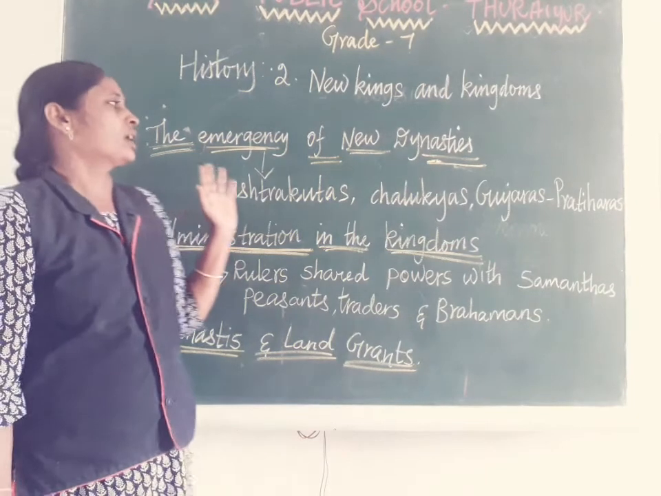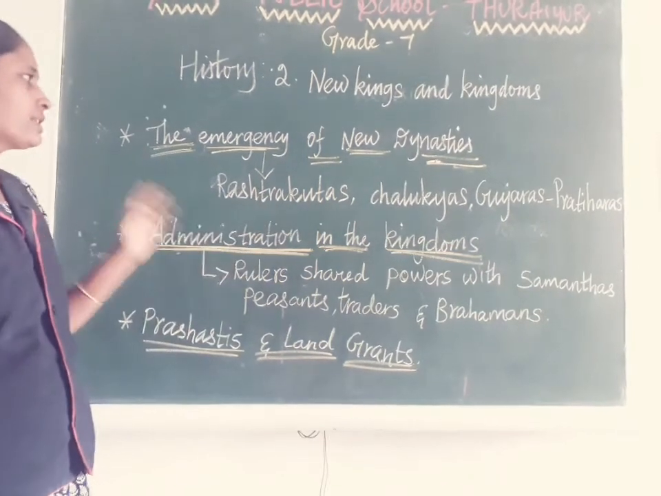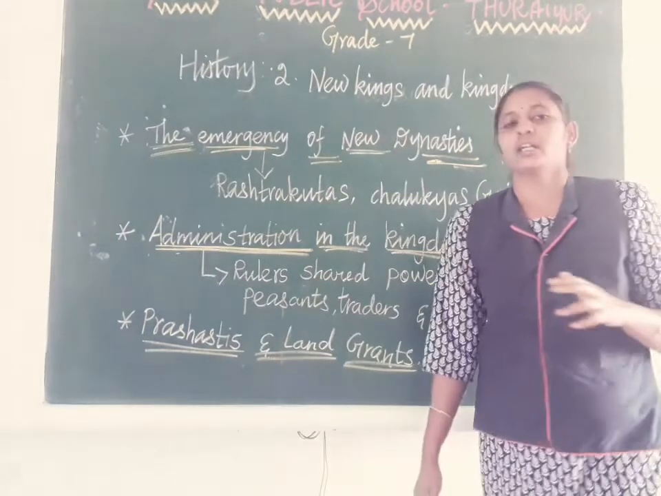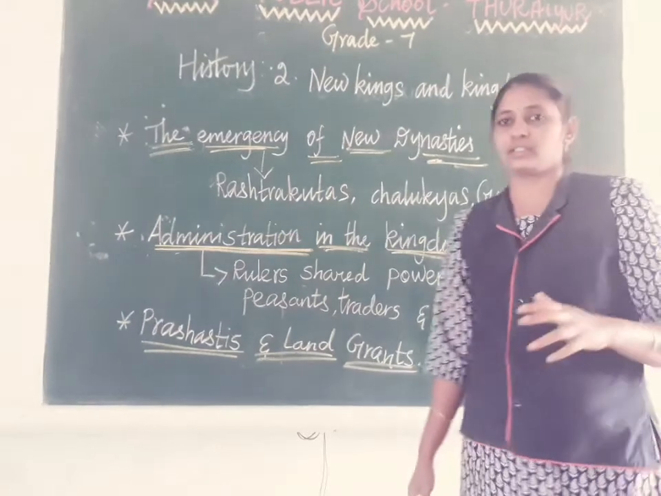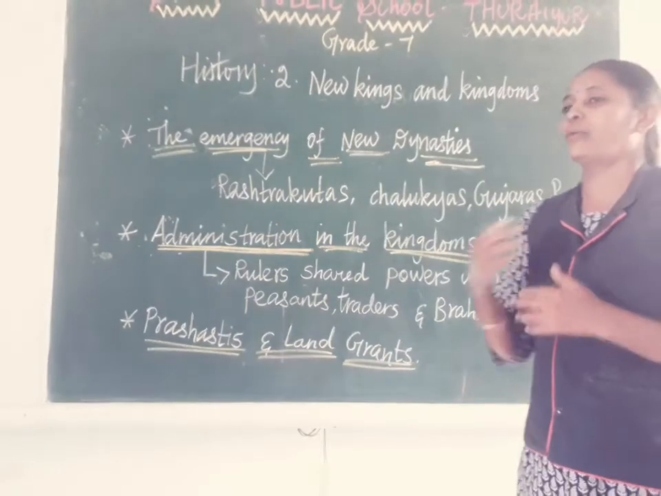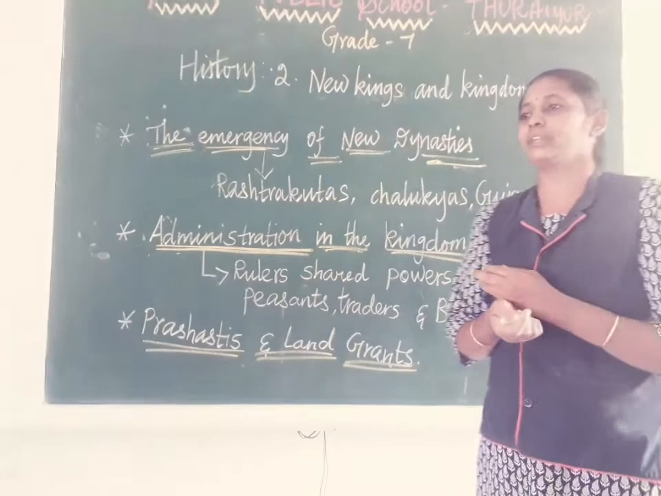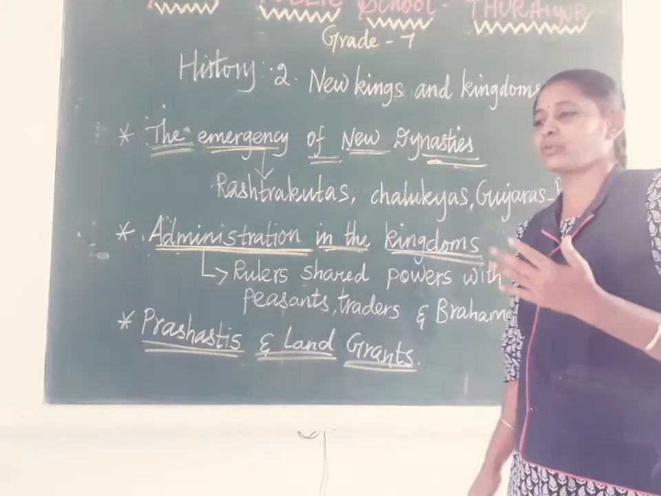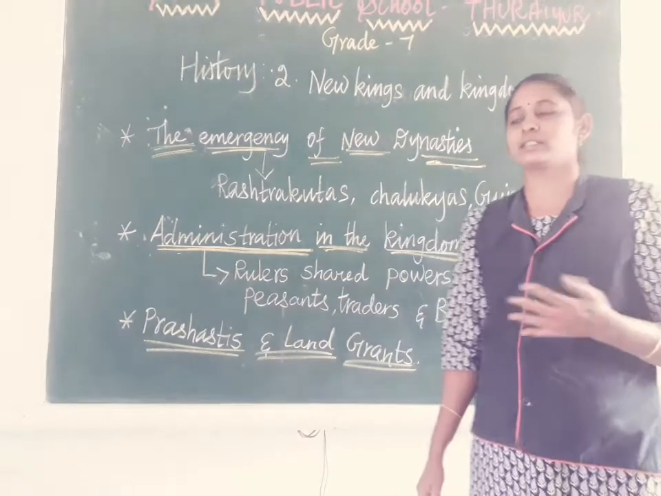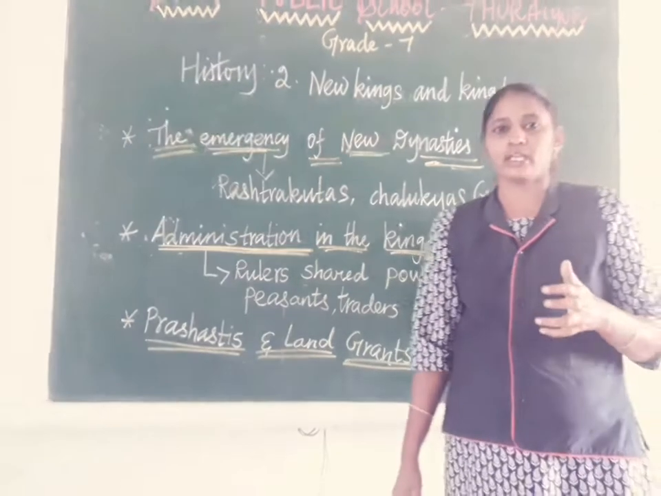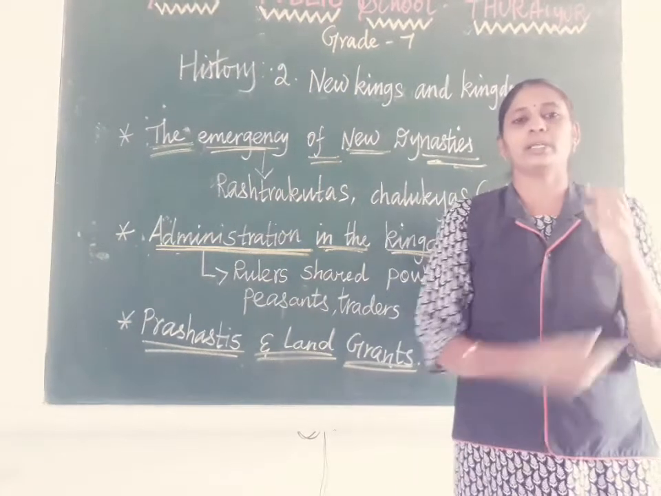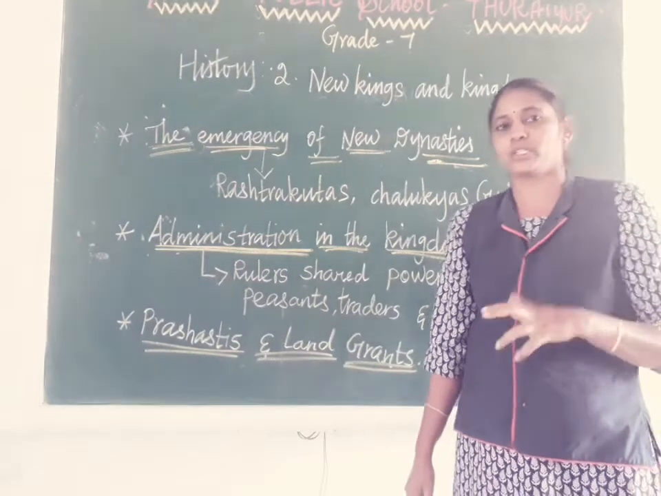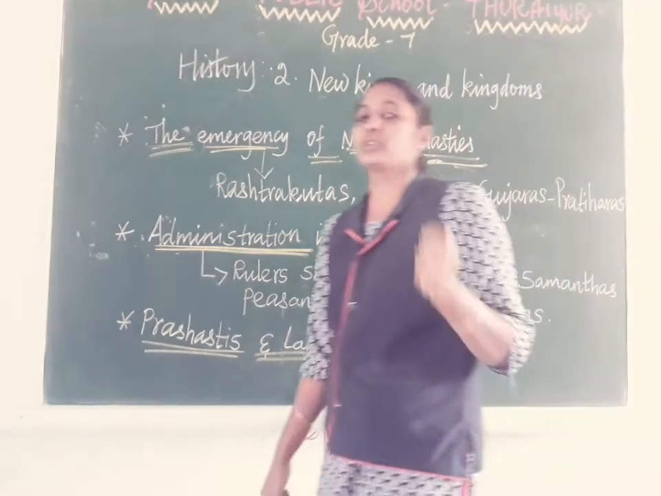The first is the emergence of new dynasties, particularly in the time of the 7th to 14th century. How new dynasties emerged, that is what we discuss. In this topic we discuss the Samantas. Who are Samantas? We discussed this in grade 6 also. A Samanta is a chieftain in charge of maintaining the army and collecting revenue of a particular area. They were appointed by the king.